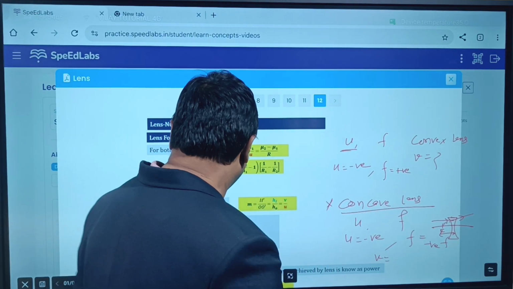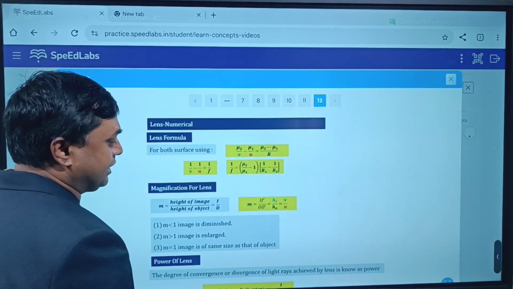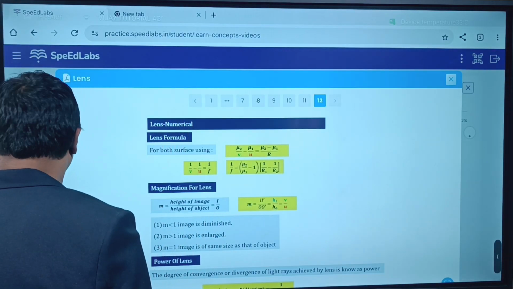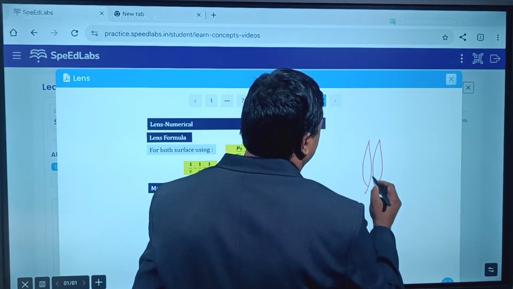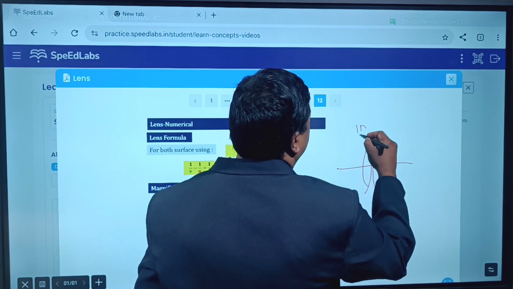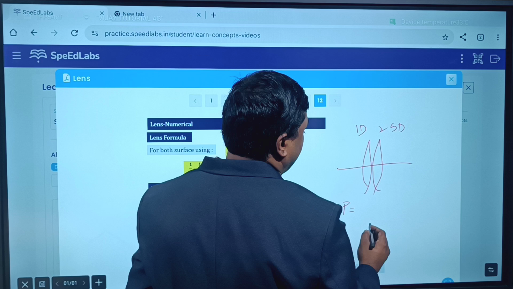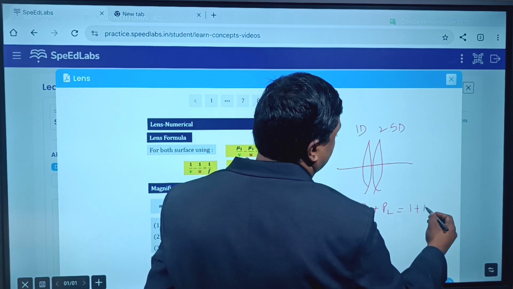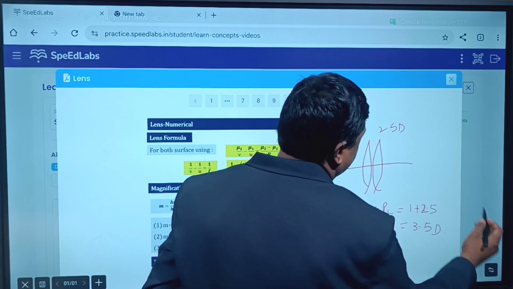And remember one thing, the degree of convergence or divergence of light rays achieved by the lens is known as power of lens. Suppose two lenses are joined. Suppose two convex lenses are joined. Let's say the power is 1 diopter and this is 2.5 diopter. So what is the effective power? P total is equal to what? P1 plus P2 you can do. So 1 plus 2.5, that is equal to 3.5 diopter.